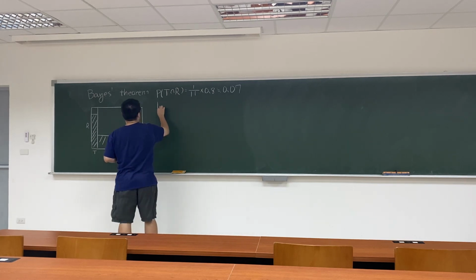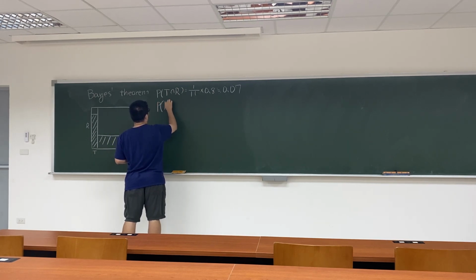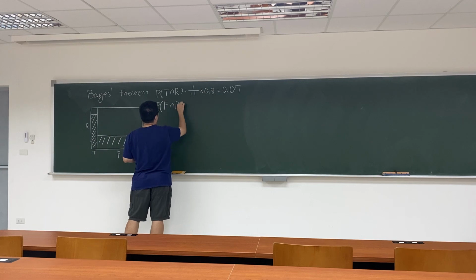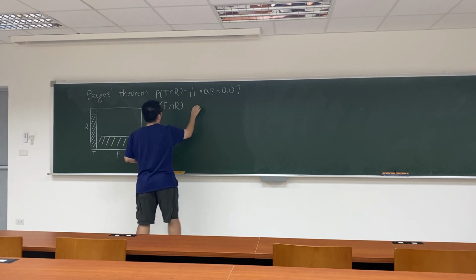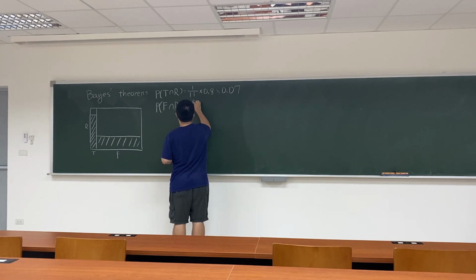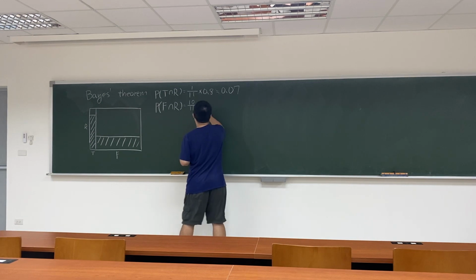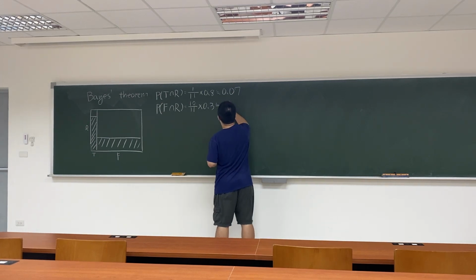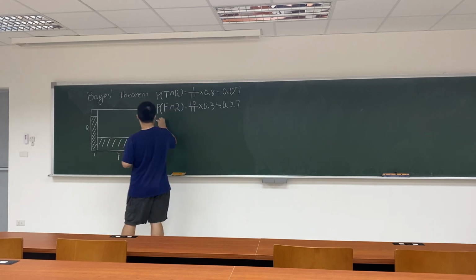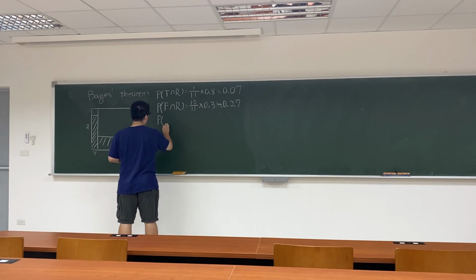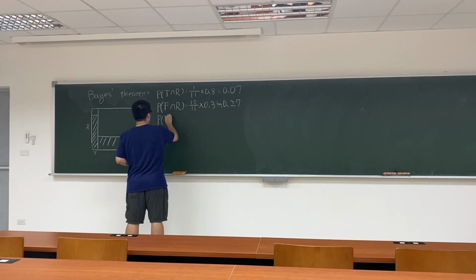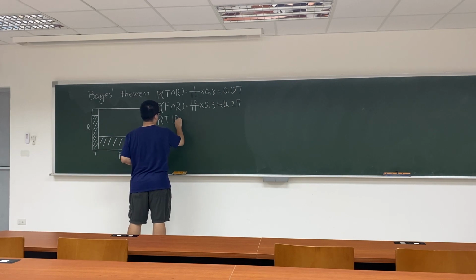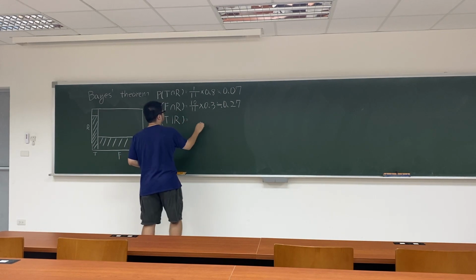And the probability of one being a farmer and loving reading equals 10 divided by 11 times 0.3. And this equals 0.27.